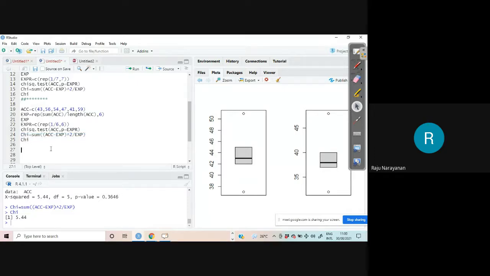Now, actually, I can do at least 2-3 different problems. For example, you are fitting a binomial model, and you want to check whether the binomial model is a good model for your data. All those things you can do as homework. Because I have to discuss so many things.